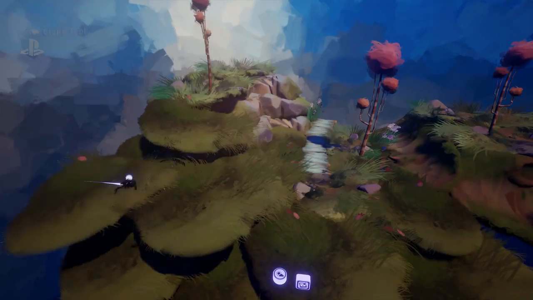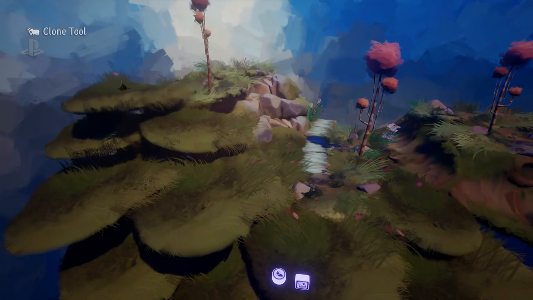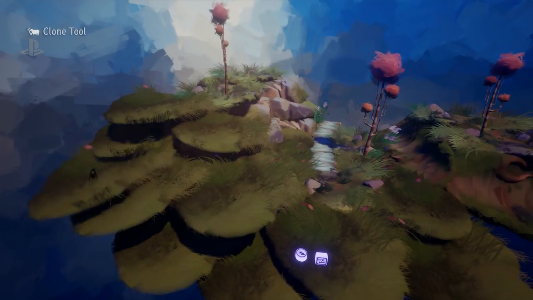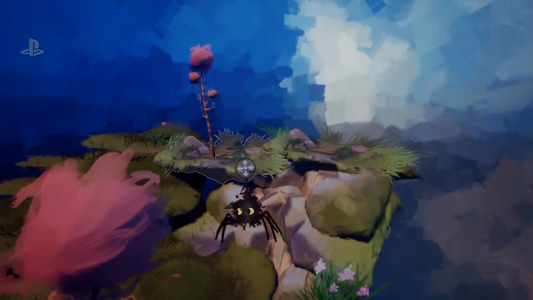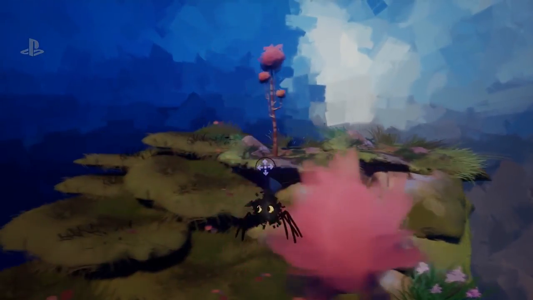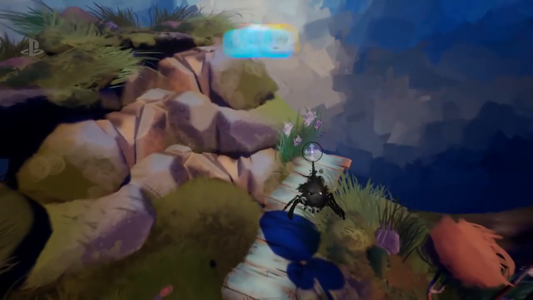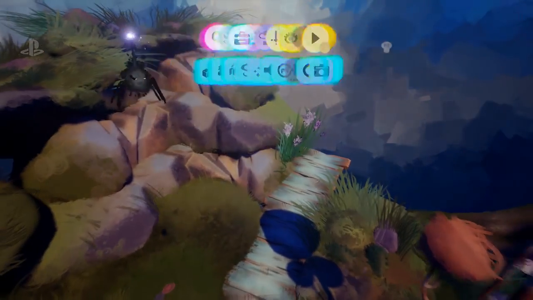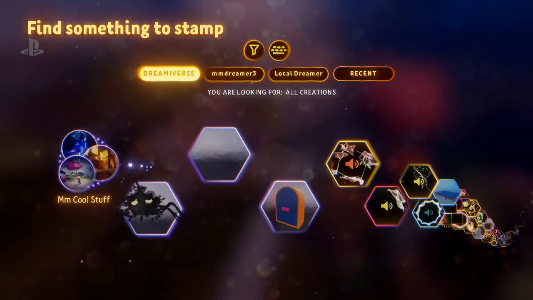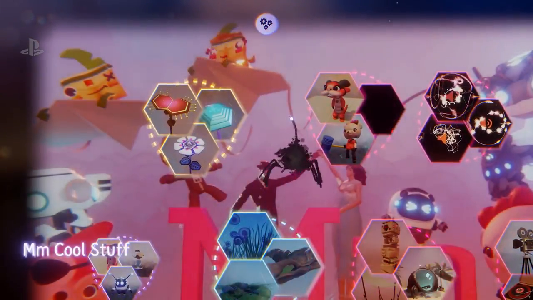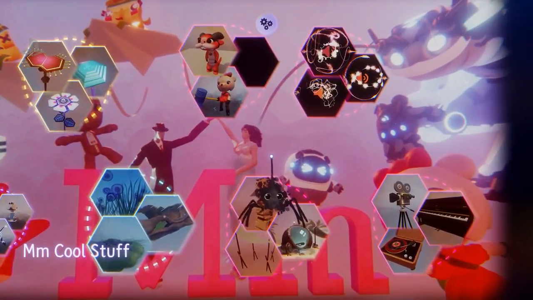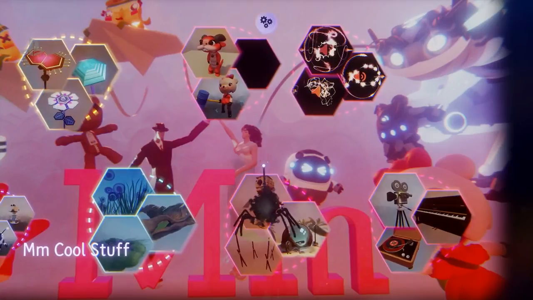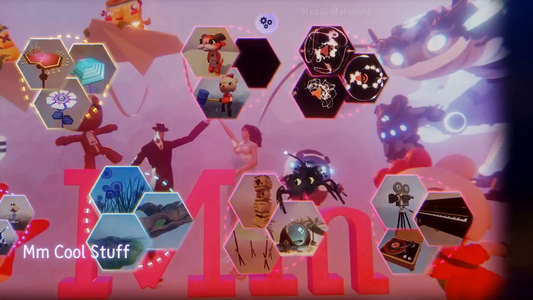So, okay, well, you can see I'm essentially collaging a scene together here. I'm just being really lazy and cutting and pasting these things. And each of those things that you're cloning, that piece of land, that is actually an object that somebody created as well. Yes, exactly. And if I bring up my palette here and go to search, I can go into the Dreamiverse, which is where all of the community's creations exist. So it's really nice to just collage a level together. You can sculpt all of these items from scratch, but it's quite nice just to sort of mix and match. It's a really nice way to start.